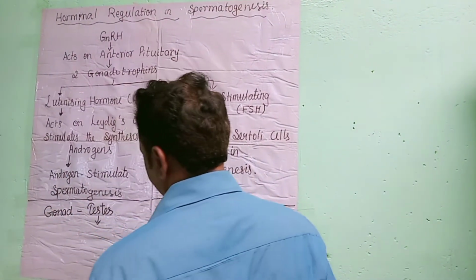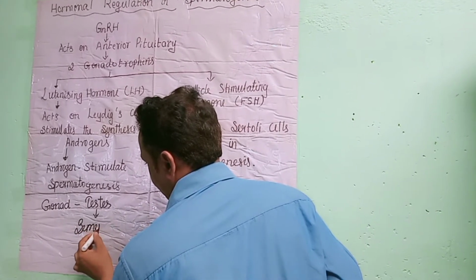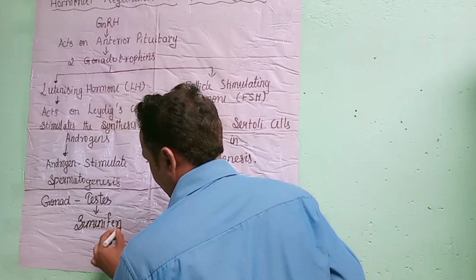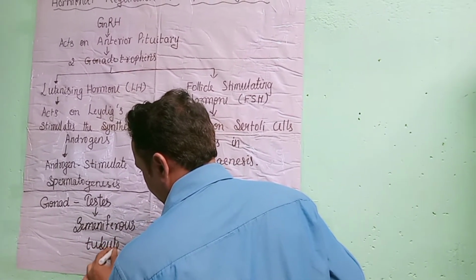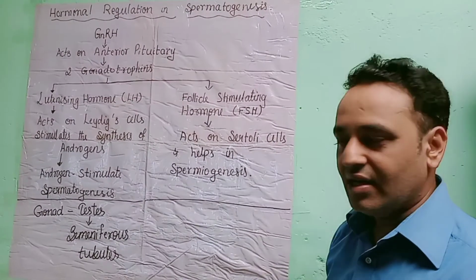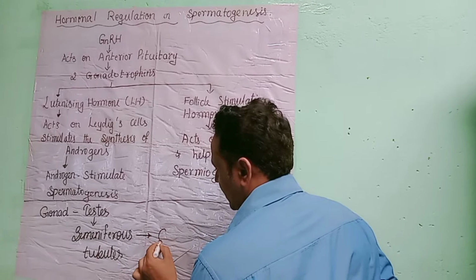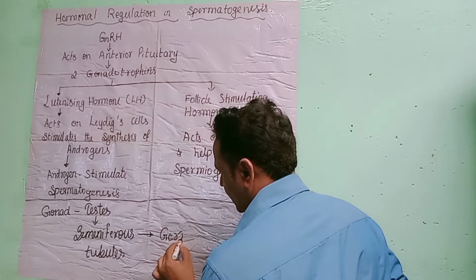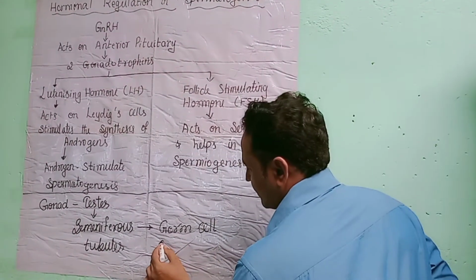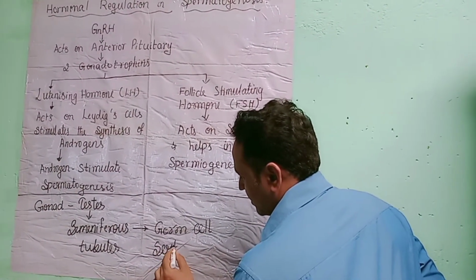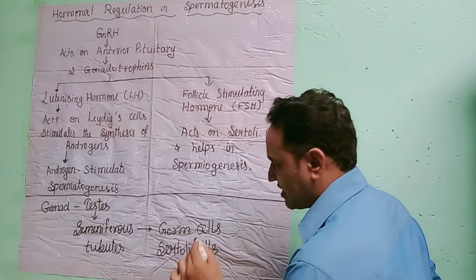Inside the testis you can find many seminiferous tubules. In the seminiferous tubule you can find two types of cells. One is the germ cell and the second is the Sertoli cell. Germ cells and Sertoli cells.